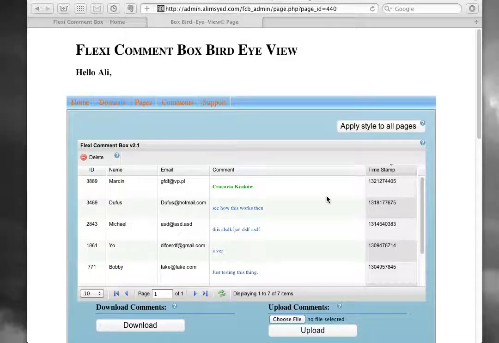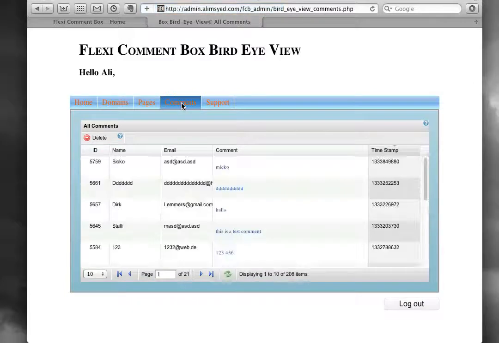Okay, let's move on to the next tab, that is Comments tab. And as you might have already guessed, this tab shows all the comments that have been made on my domains, on my pages, and I can just select them and delete them, for example.